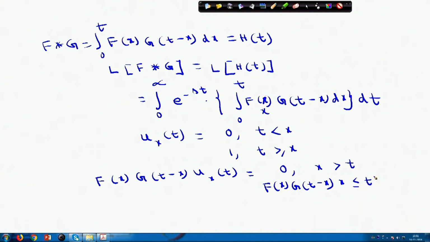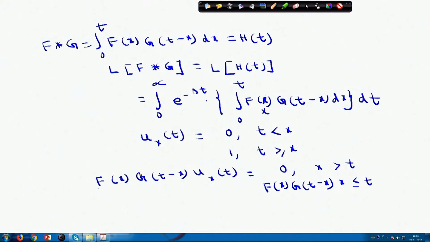Now, the product vanishes for all values of x greater than t. For all values of x greater than t, the limit can be extended here. For this, the limit can be extended from 0 to infinity.